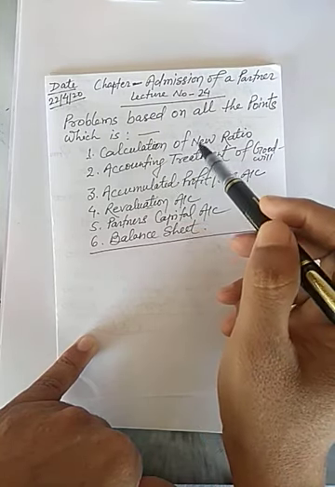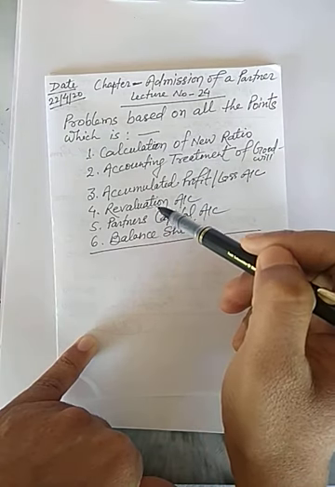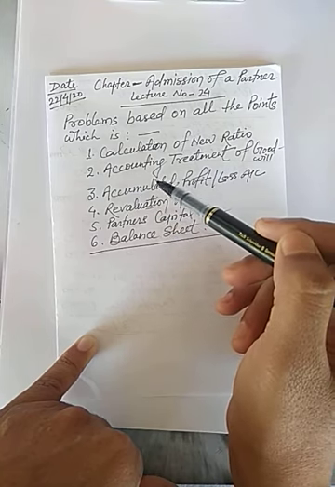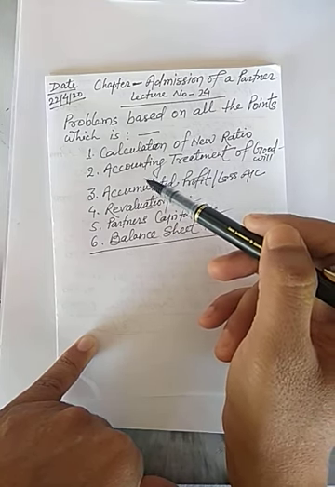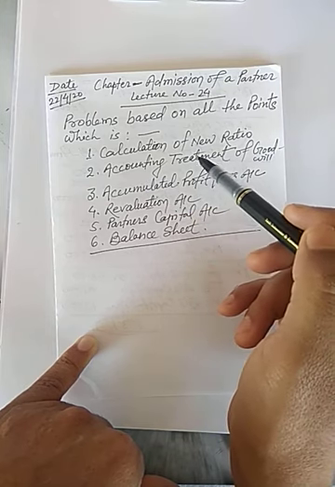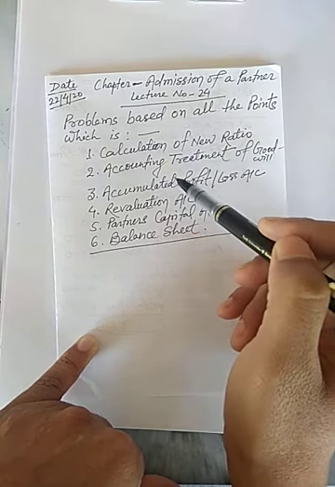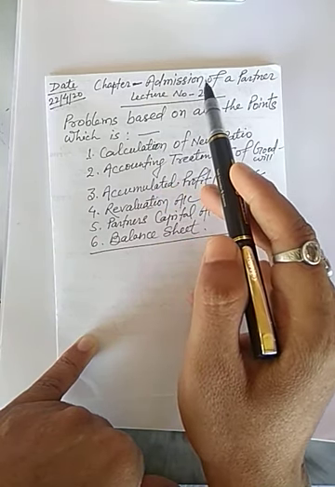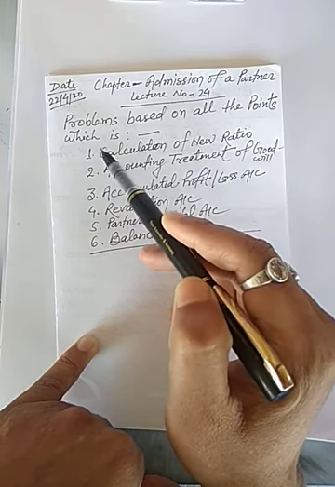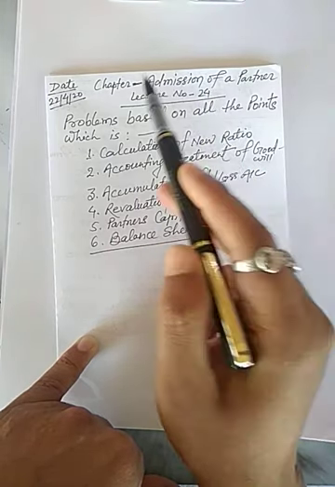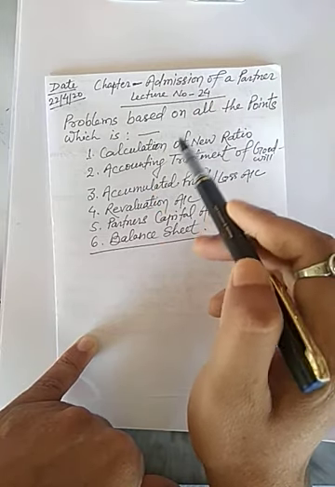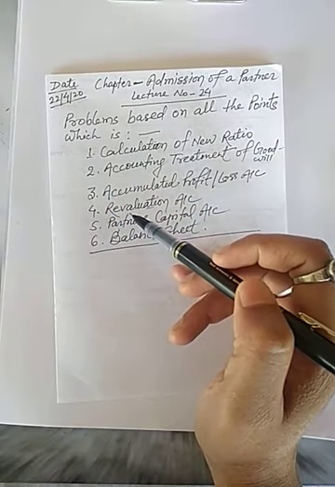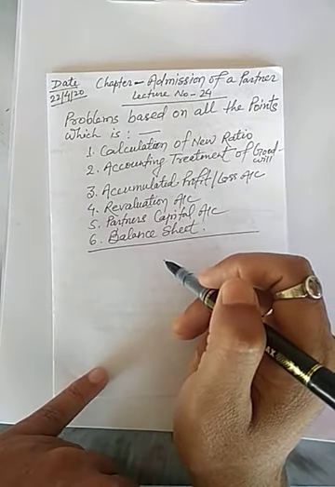And this question is also most important for the next chapters, that is death of a partner and retirement of a partner. The death of a partner chapter will be based on admission of a partner. So see the practical question.